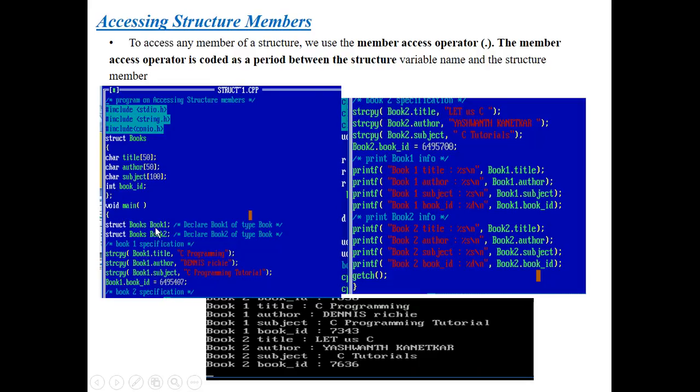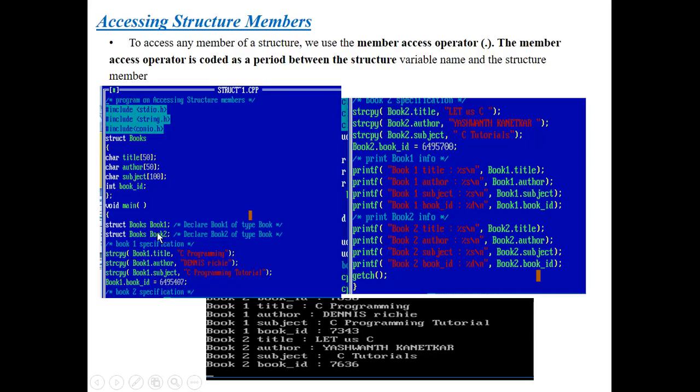Next, here I am declaring the book of type struct. By using this structure name, I am defining two structure variables. First one is book1 and second one is book2, and book is my structure. By using this structure, I am defining two different structure variables.